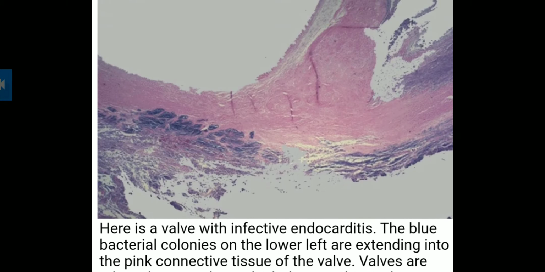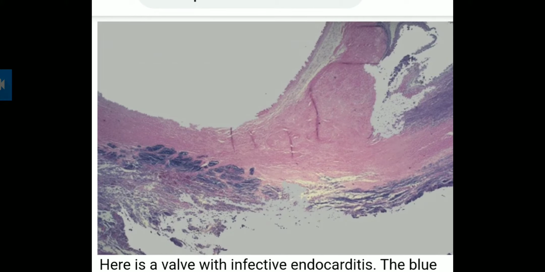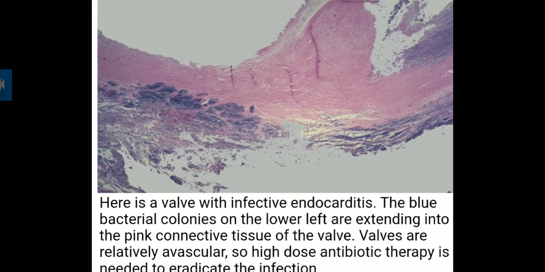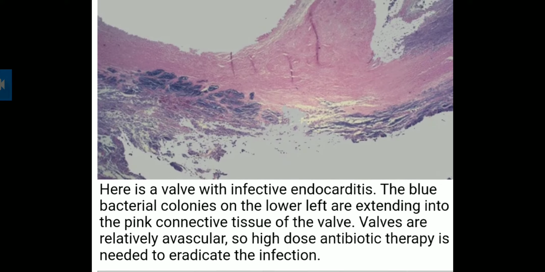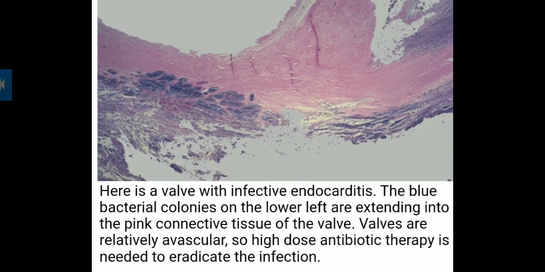This is the picture of the aortic valve and mitral valve. These are the valves. This valve is infected with infective endocarditis. The blue bacterial colonies are shown here on the lower left, extending into the pink connective tissue of the wall. Valves are relatively avascular, meaning no vessels are there, but these vegetations are formed, so a high dose of antibiotic therapy is needed to eradicate the infection.